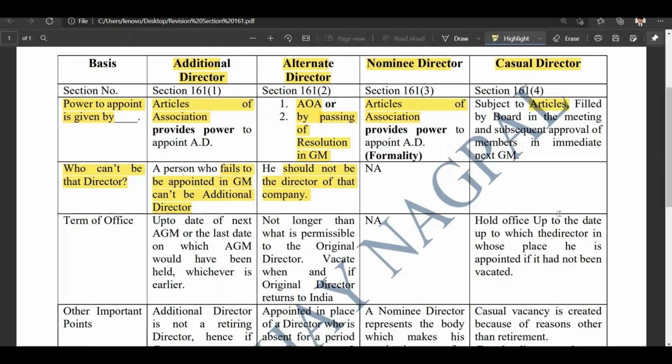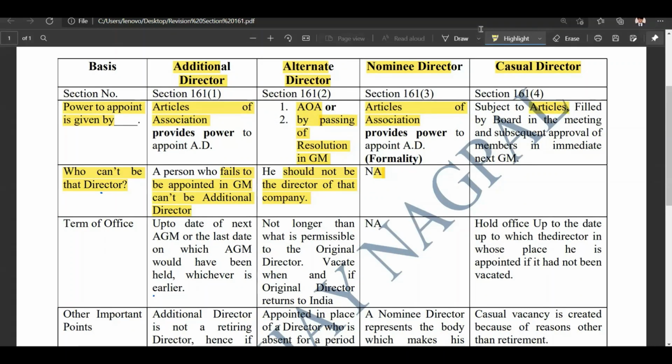All right, in nominee director there is no such thing covered, and in casual director there is no such thing. So the next point here is about term of office, and there are basically 3 points for additional director, alternate director, and casual director respectively. For nominee director, the director will have to stay there up till the loan is there or as per the third party directions. And for the other 3 points, I have made a particular chart. You can refer to that as well.